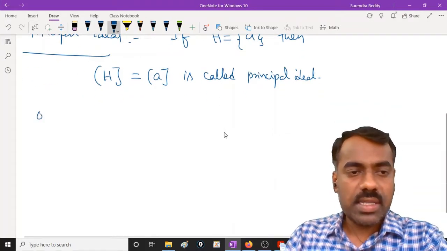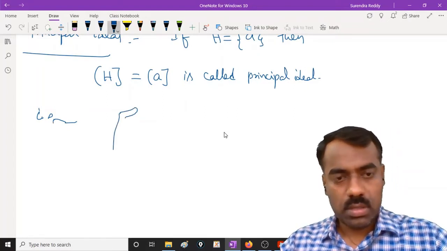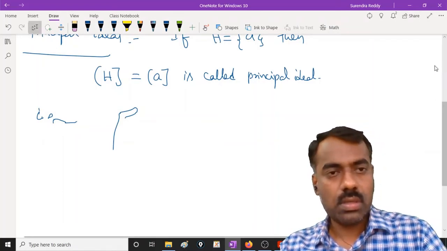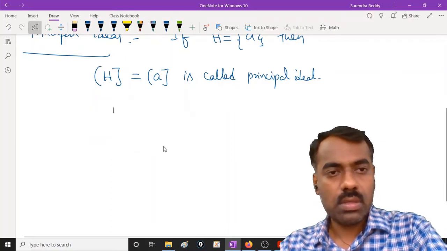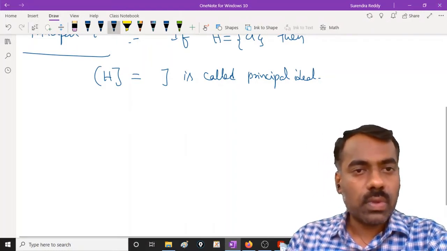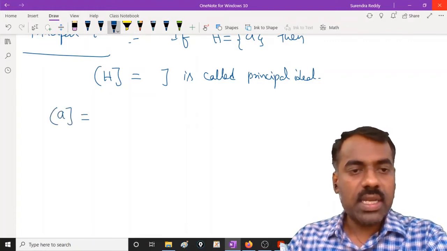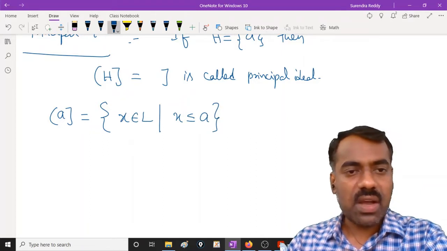So if we want to write how we can denote this, this is nothing but all elements x in L such that x is less than or equal to a. Because in last class we have seen how any element looks like here.